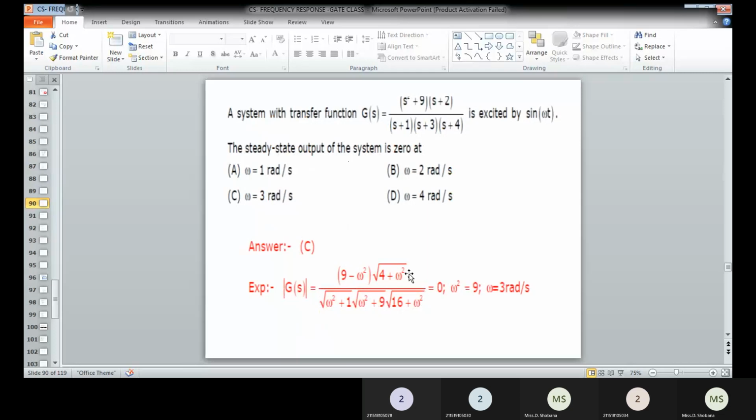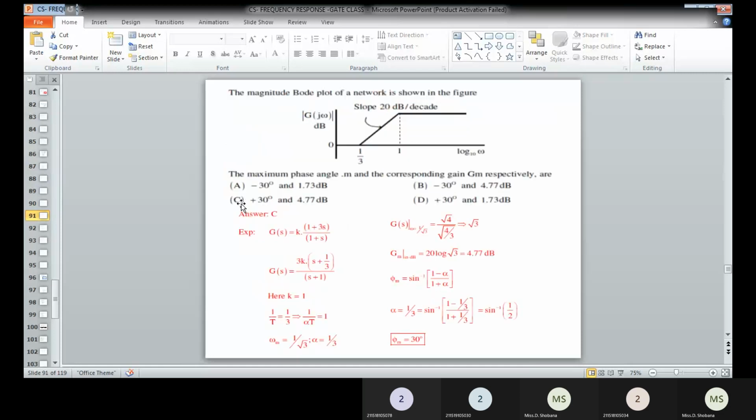So if you are solving this, the resultant should be 0. That is the steady state output. Okay, but we have to obtain the omega. So if you are simplifying that by equating the output magnitude value equal to 0, then you can get the omega value. Omega square is obtained as 9. Therefore, omega is equal to 3 radian per second. That option is available in C. That will be the correct answer. Then we can go for the next problem.